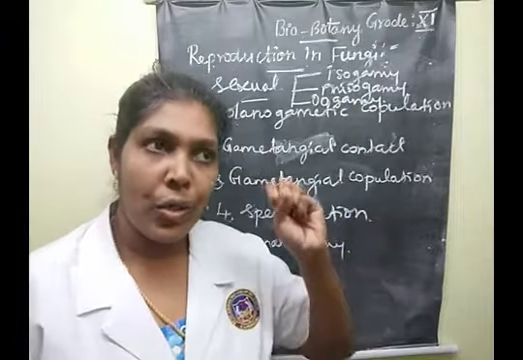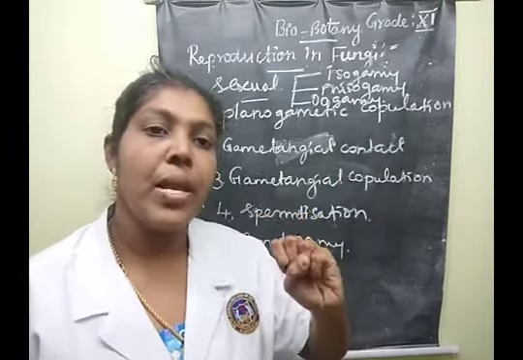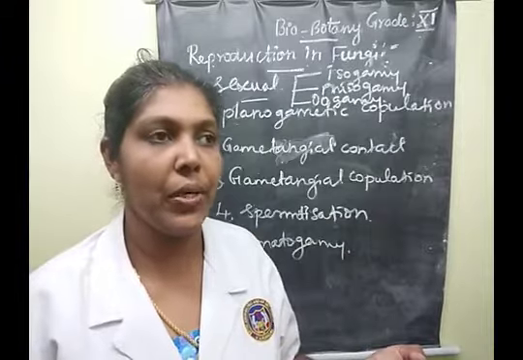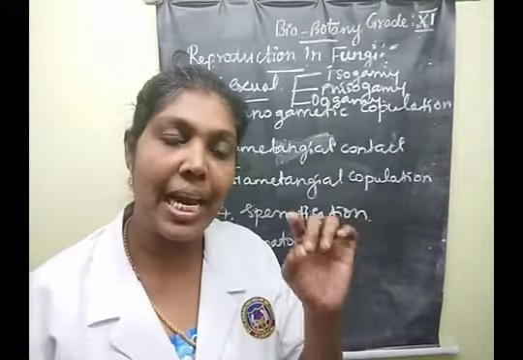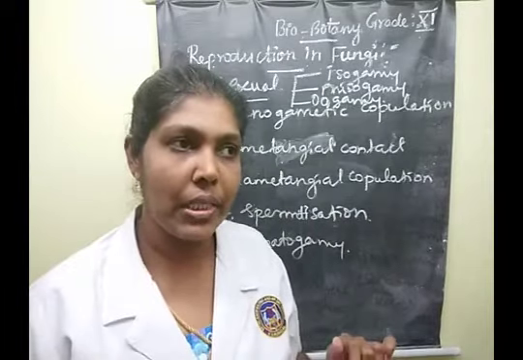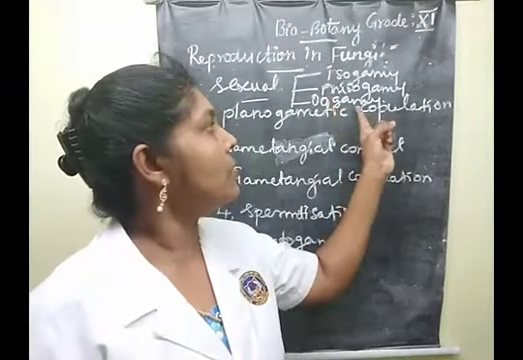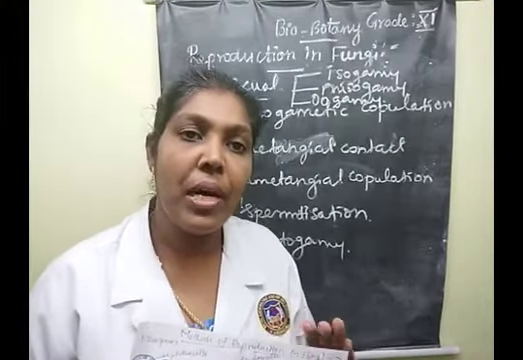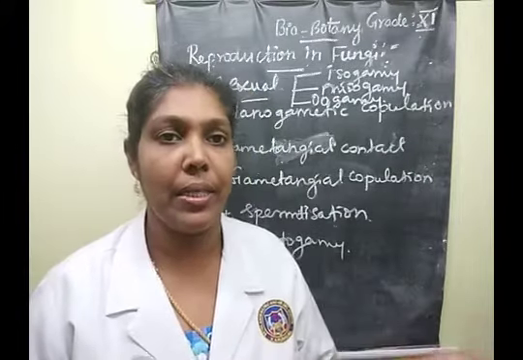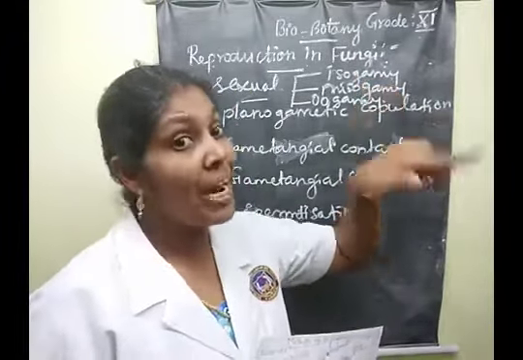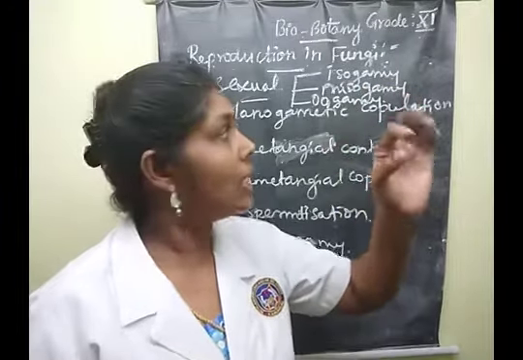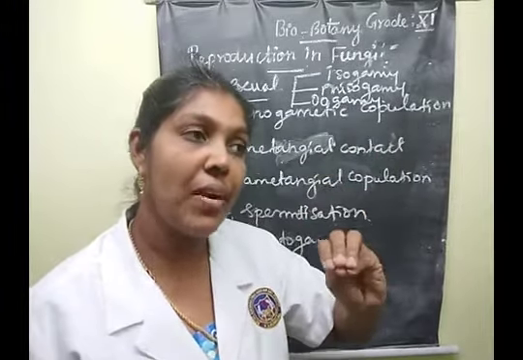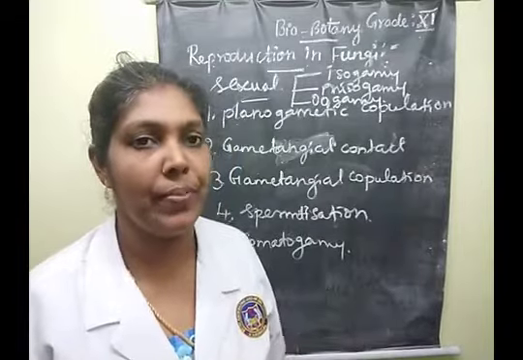The next one is anisogamy. Anisogamy means the fusing of gametes that are dissimilar either morphologically or physiologically. Then the last one is oogamy, which means the fusion of gametes that are morphologically and physiologically dissimilar. Isogamy is the fusion of similar gametes, and oogamy is the fusion of dissimilar gametes. That's very, very important. Understood, children?